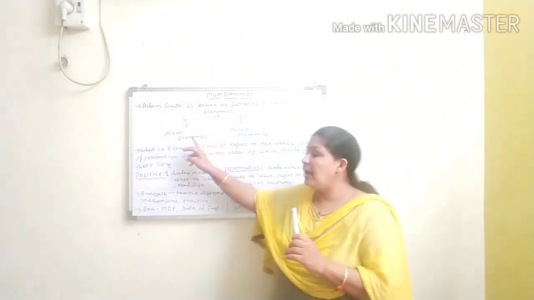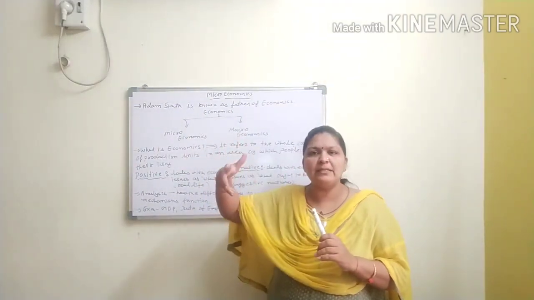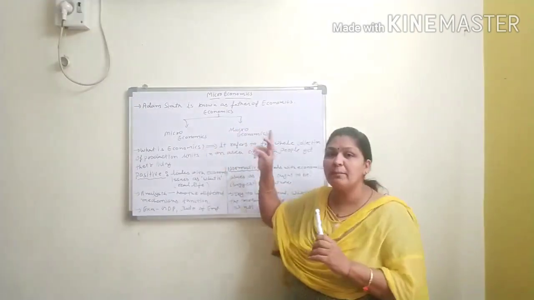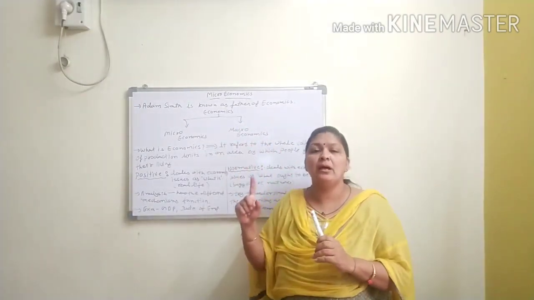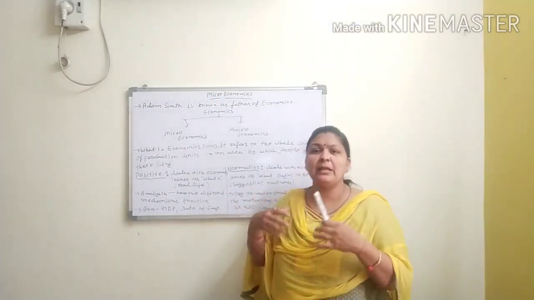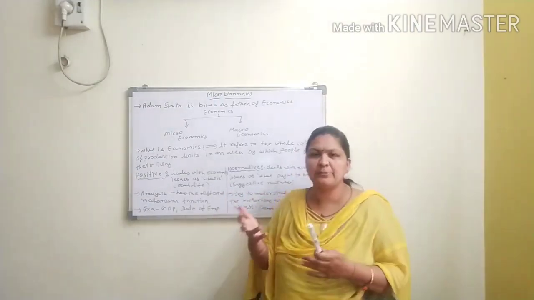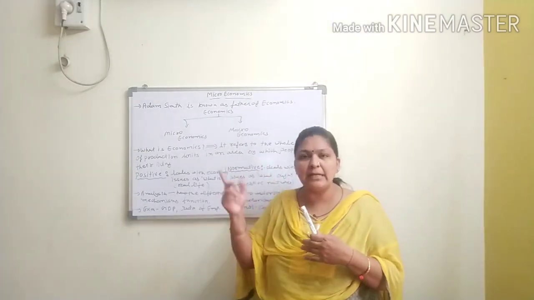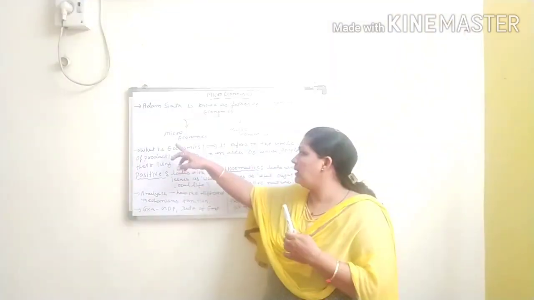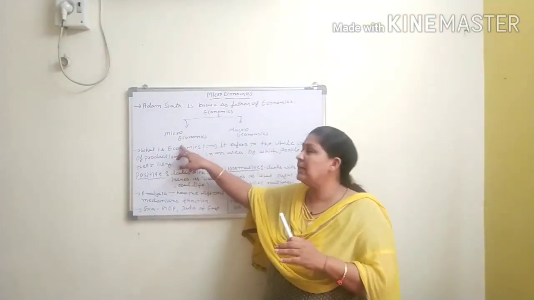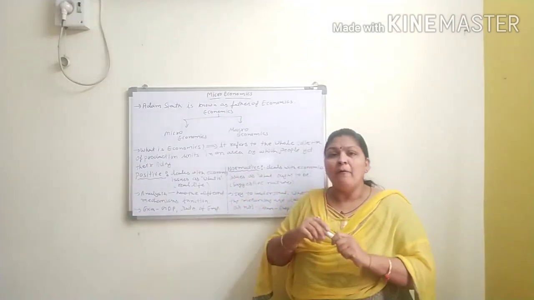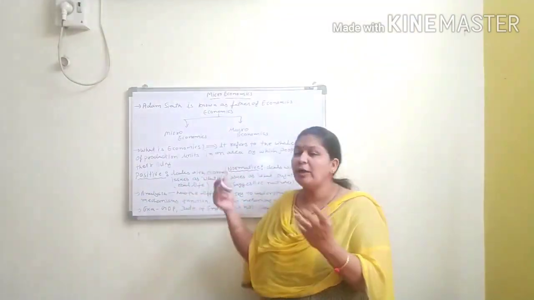Clear? In micro, we are talking about the individual personality or individual concept. That is the narrow concept. When we are talking about the macro, we are talking about entire nations, the GDP, national income, national consumption expenditure. When we are talking about the entire nation, that is called the macro. That's why I am telling you, micro is the narrow concept and macro is the broad concept. Clear?